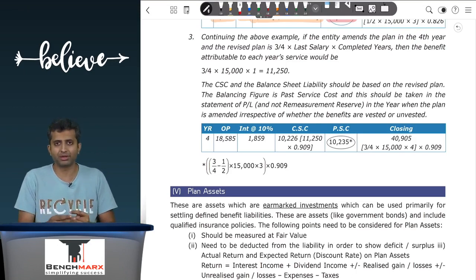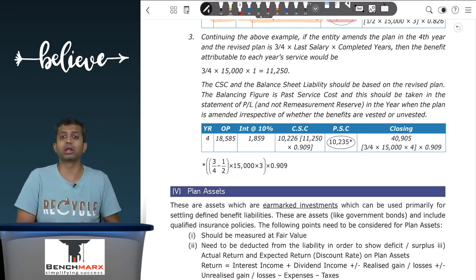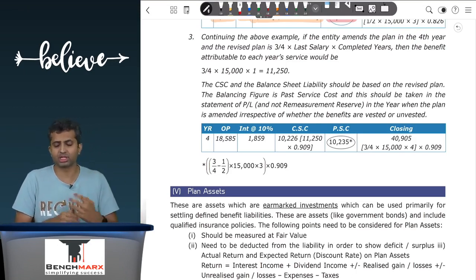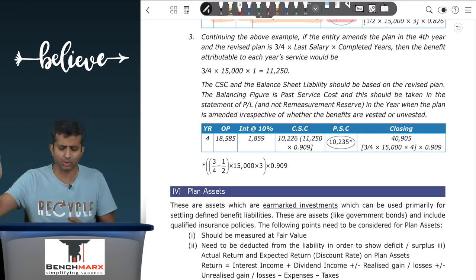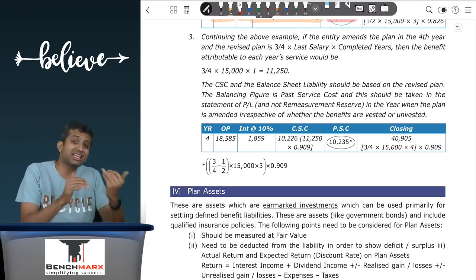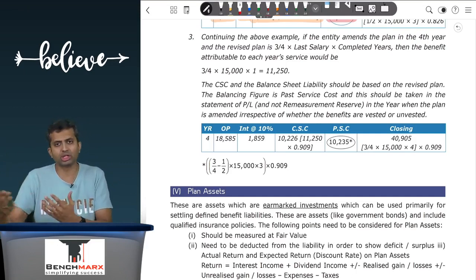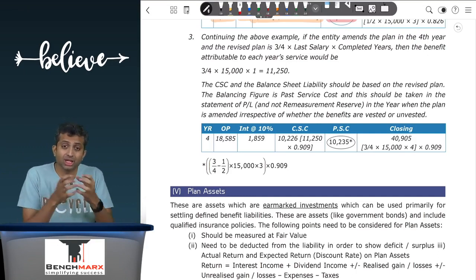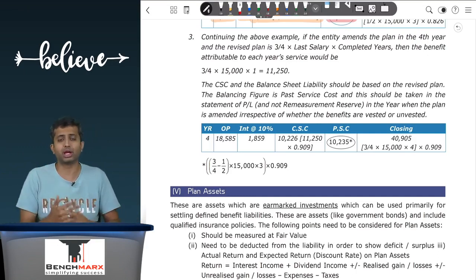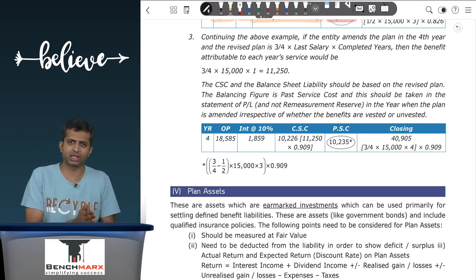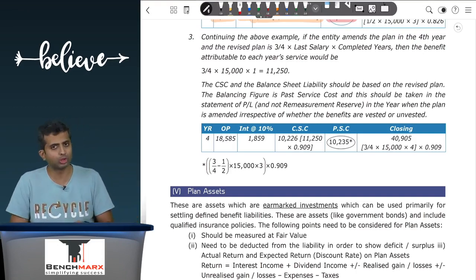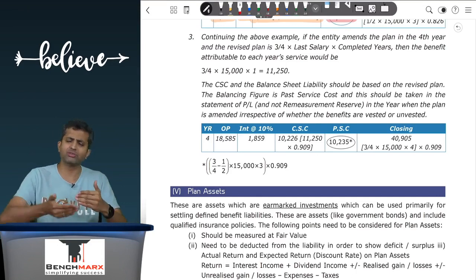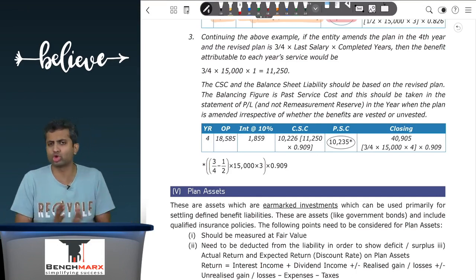If you are increasing the benefits, that means the last 3 years of service that have already been rendered in the past, which you thought will give you 1/2 into last drawn salary of 15,000, will now suddenly give you 3/4 into the last drawn salary into the completed years. As a result, the service already rendered in the past will be entitled to a higher level of benefit because of this change, and hence this is called past service cost. This is not an assumption change but a change in fact, and hence this is to be taken to the P&L account. Alternatively, there can also be a curtailment, which is a reduction, which will also be taken to the P&L account.